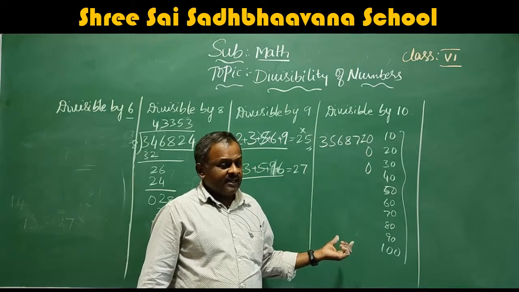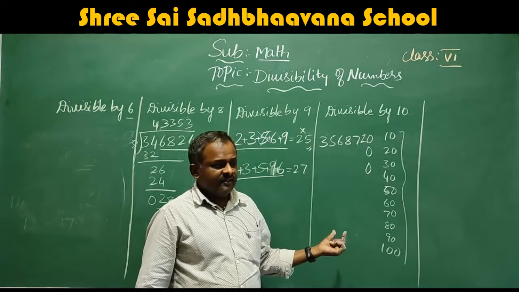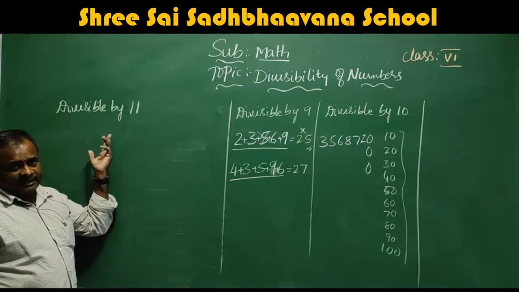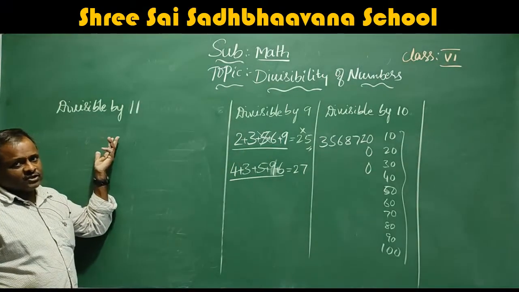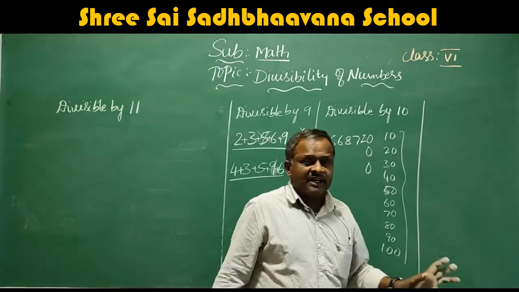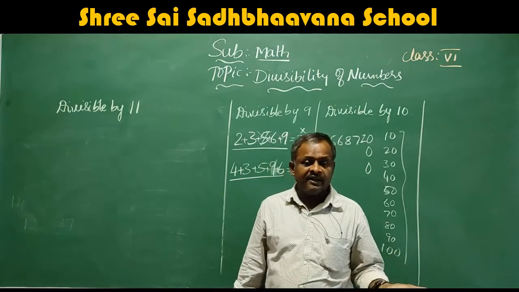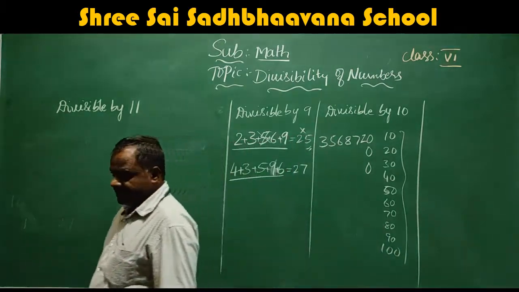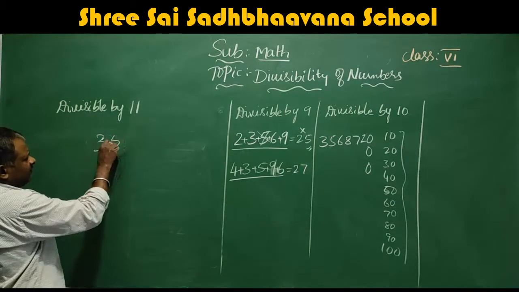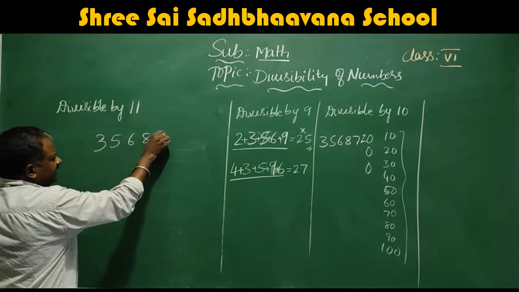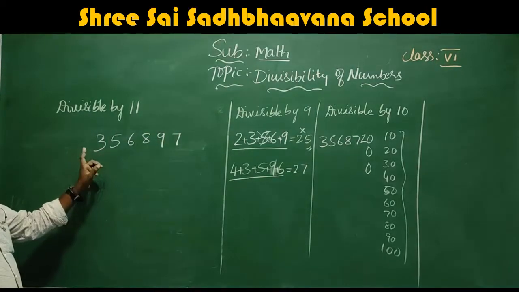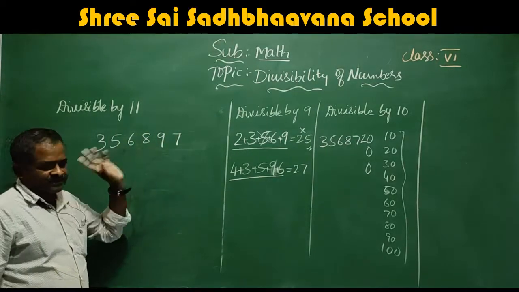Next we will move to the divisibility by 11. That is the final one. This is also very important, divisibility by 11. How will we consider whether the given number is divisible by 11 or not? I will write the number 3, 5, 6, 8, 9, 7. Here, how many digits are there? 1, 2, 3, 4, 5, 6.